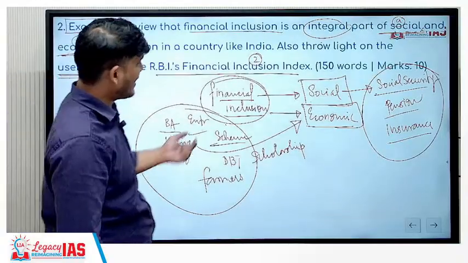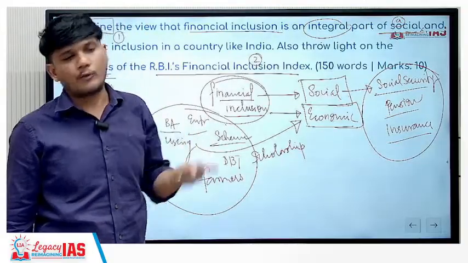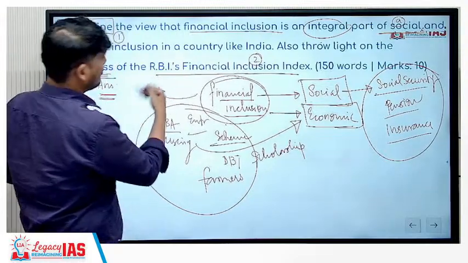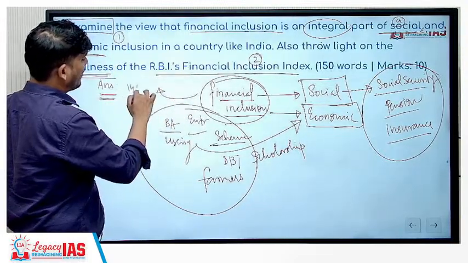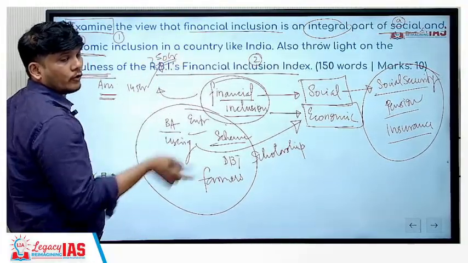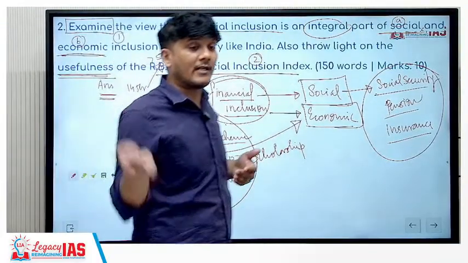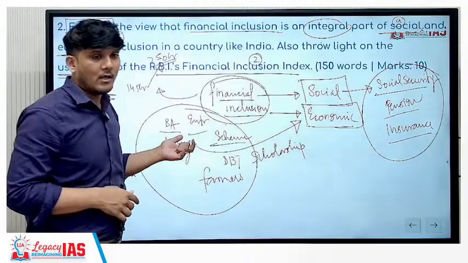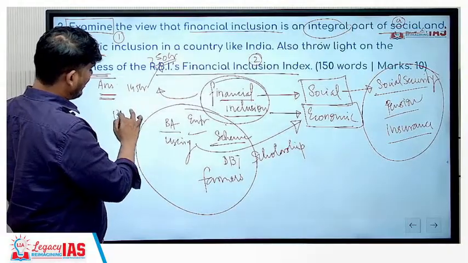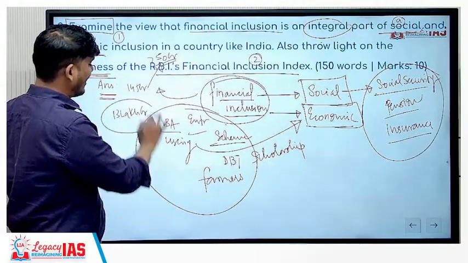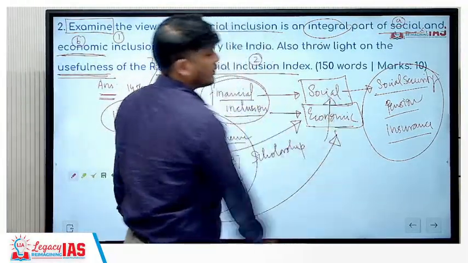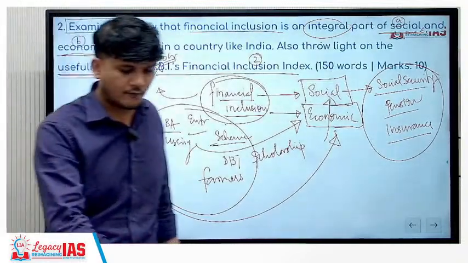Okay, now if you can add certain figures, that is going to help. Some simple things. See, in India, before Pradhan Mantri Jan Dhan Yojana, 14.5 crore accounts were there. It has increased to more than 50 crore accounts now. This has also led to better, efficient transfer of direct benefit transfer to the people, increasing the efficiency of the schemes, increasing the number of people who are getting benefits, plus saving to the government of 13 lakh crore rupees in 1 decade. Over 13 lakh crore rupees have been saved, which can be further utilized for economic and social development. Okay, this will be your first part.